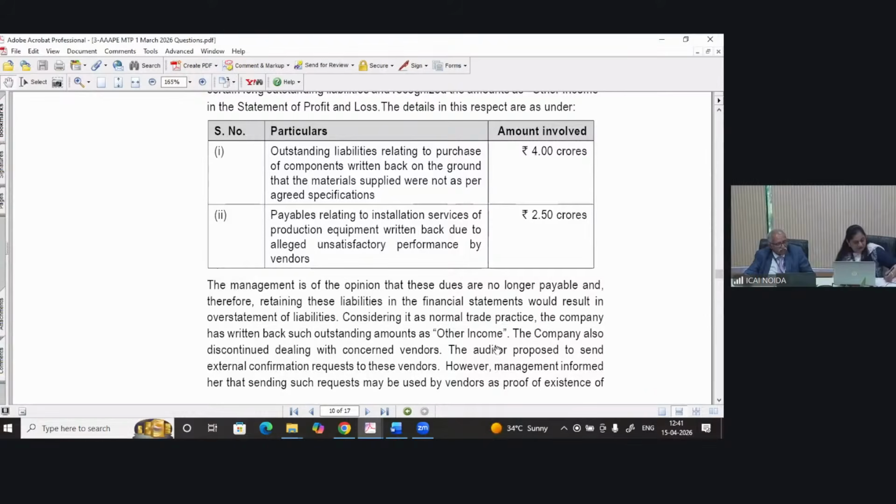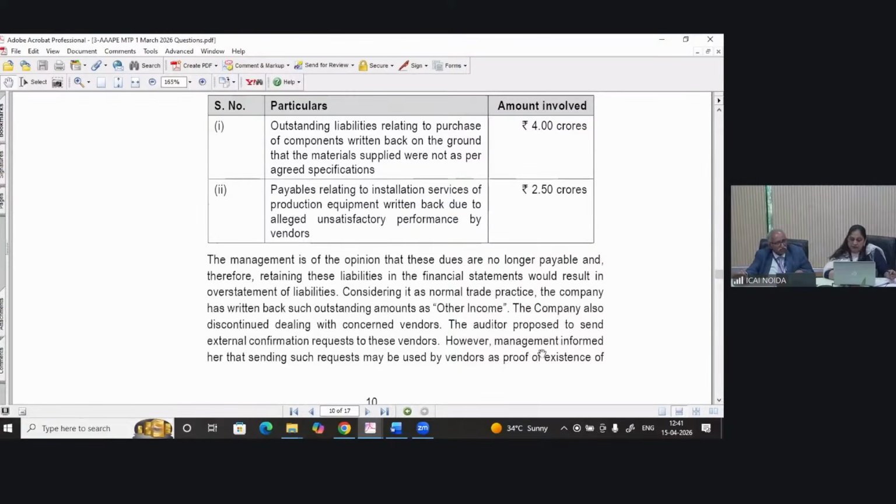The management is of the opinion that these dues are no longer payable, and therefore retaining these liabilities in the financial statements would result in overstatement of liabilities, overstatement of creditors.